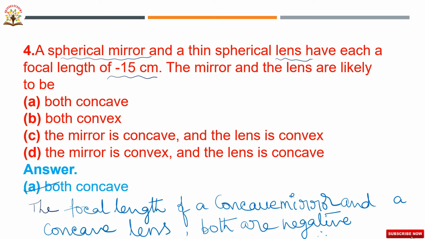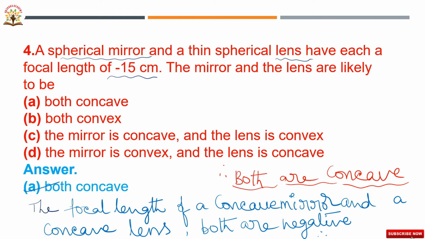So that's why both are concave lens, both are concave, therefore both are concave. This is the correct option. So which option is correct? First one is correct, A is correct.